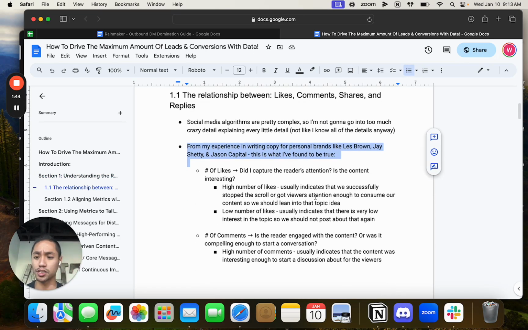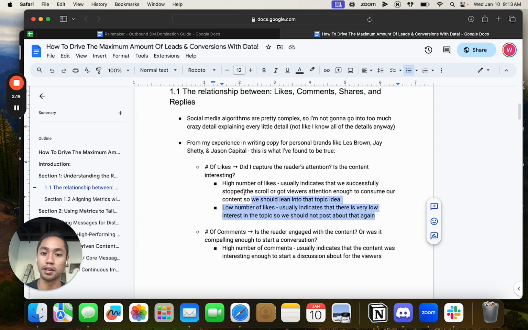I want to break down the metrics and what they mean. The number of likes correlates directly with whether I captured the reader's attention and whether the content is actually interesting. A high number of likes usually indicates that we are successful at stopping the scroll. I'm scrolling on social media, or whoever the lead is, they're scrolling, and they stop on our post and read it. If they actually like that post, that means we did a good job. But a low number of likes usually means we didn't do a good job stopping the scroll, and there's low interest in the topic. That's how we can dissect that part.